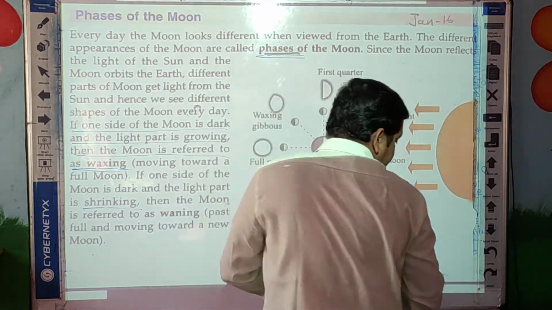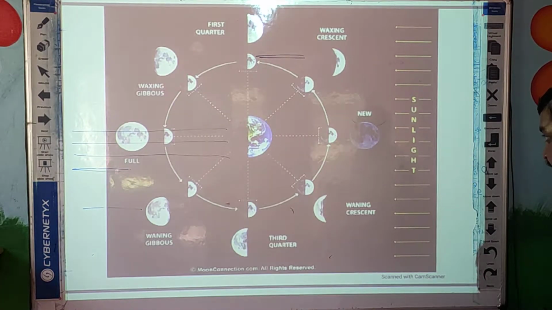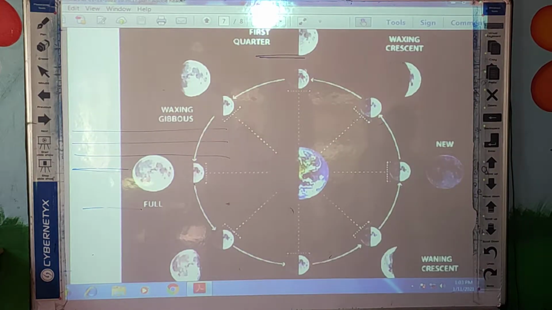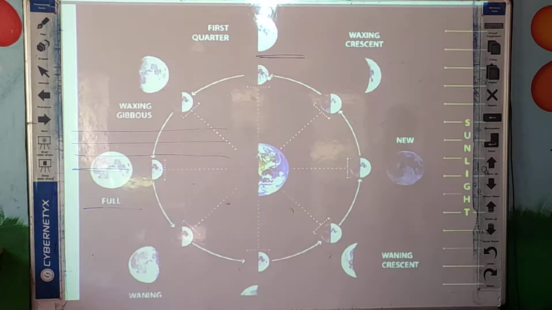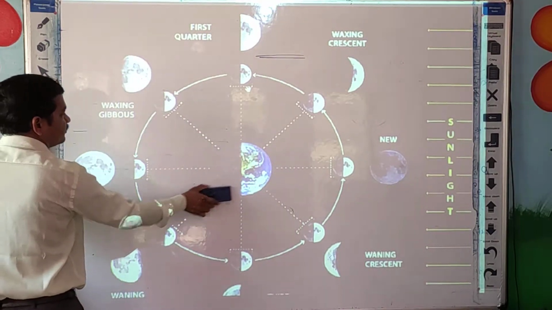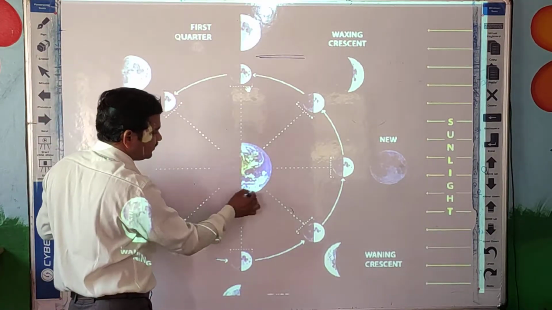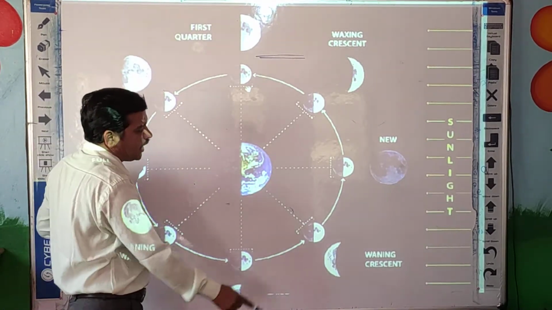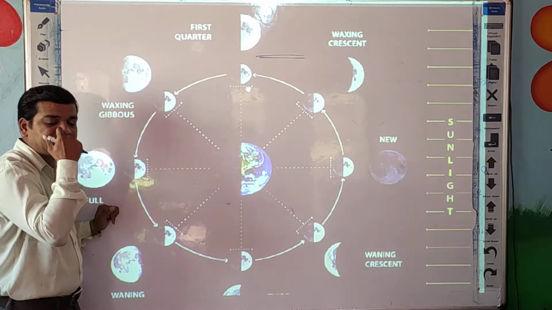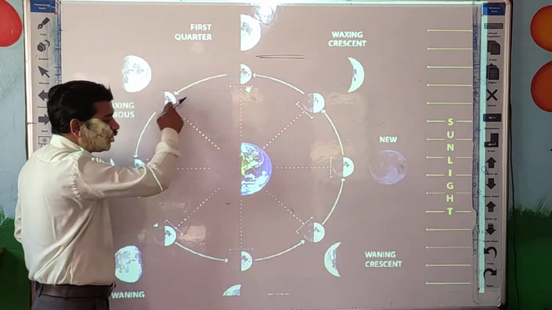Now we will see the phases of the moon with the help of one picture. See here, students, this is the picture of the phases of the moon. In this you can clearly see all the phases of the moon. This is our earth where we are living. And this white line is the orbit. In this orbit, the moon revolves around the earth.